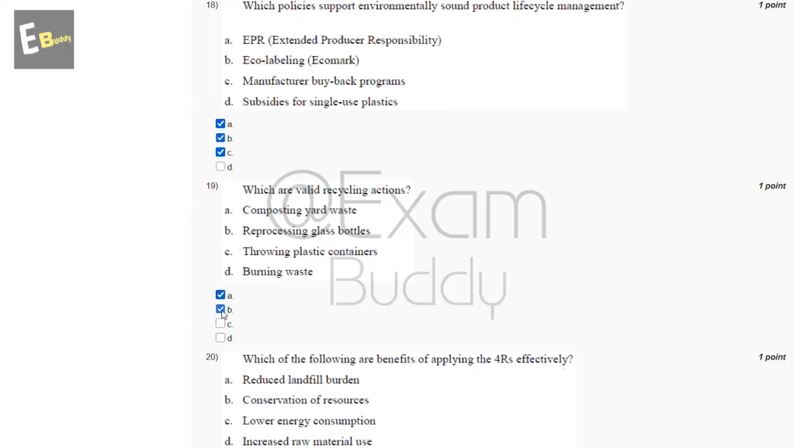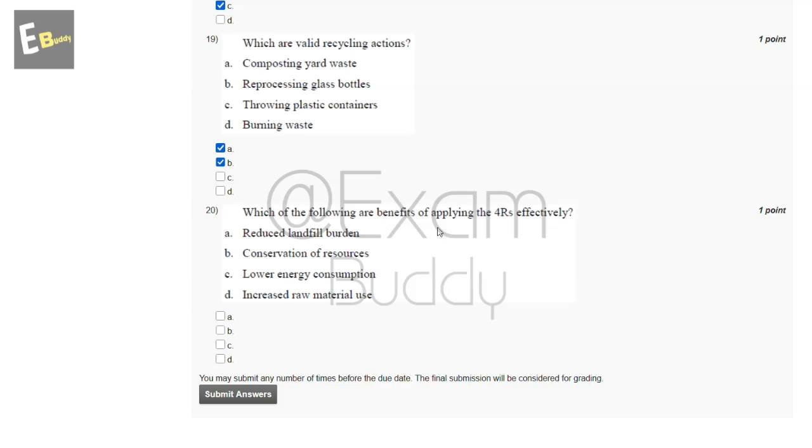Now, the 20th question is, which of the following are benefits of applying the 4 R's effectively? So these are the options, and the answer of our 20th question is A, B, and C. Now, submit your answer.